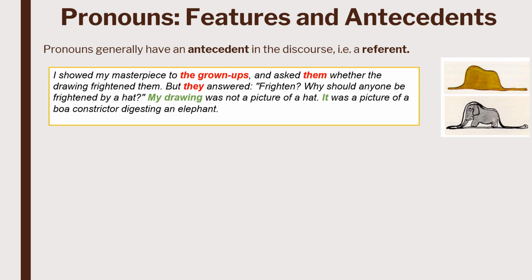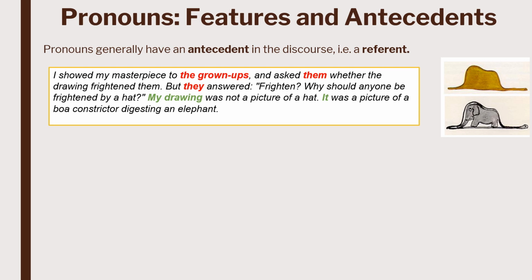In this text, we can see that the pronouns them and they have a referent, which is the grown-ups. Then the pronoun it also has a referent, which is the DP my drawing. This means that them and they refer back to the grown-ups, and the pronoun it refers back to my drawing. So the DPs, the grown-ups, and my drawing are the antecedents of the pronouns that replace them.